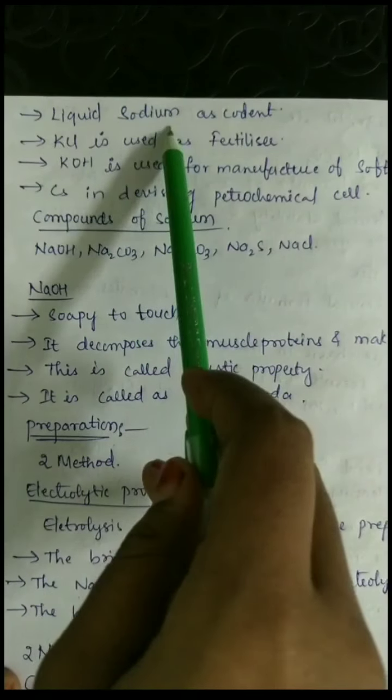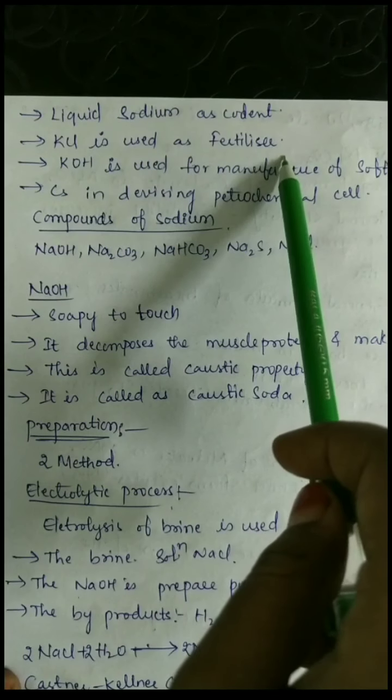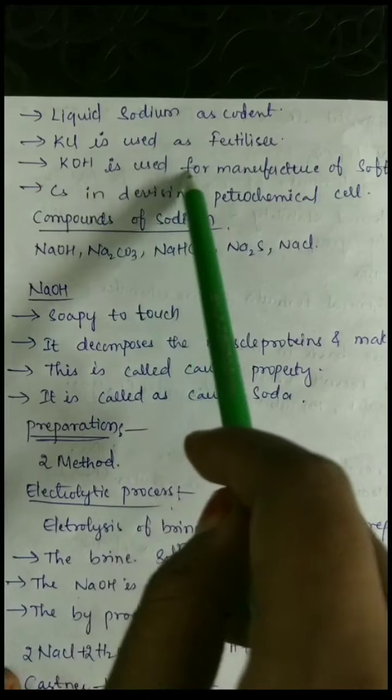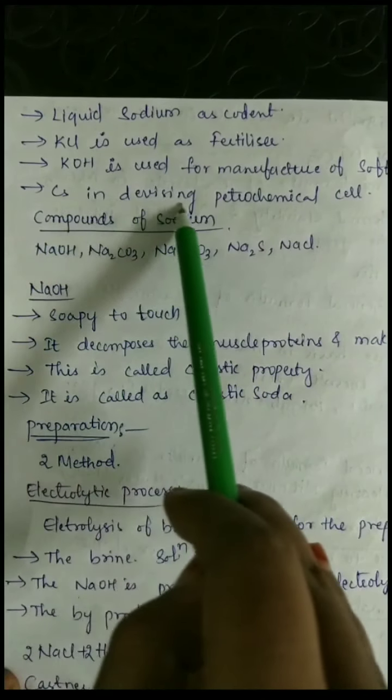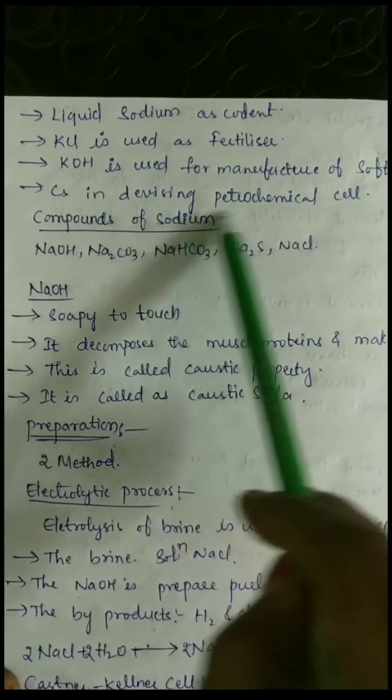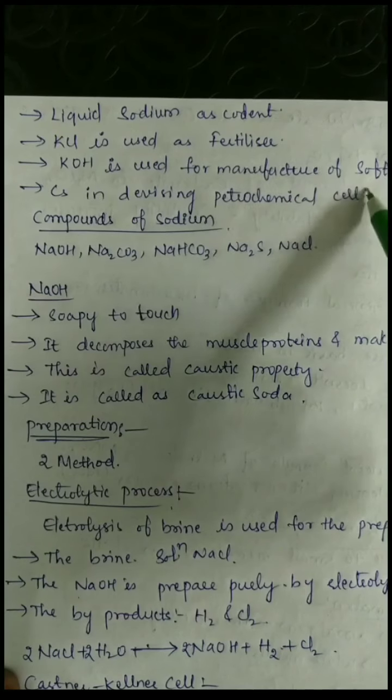The liquid sodium is used as coolant. KCl is used as fertilizer. Potassium hydroxide is used in the manufacturing of soft soaps. Cesium is used in devising photoelectric cells. These are the uses of the alkali metals.